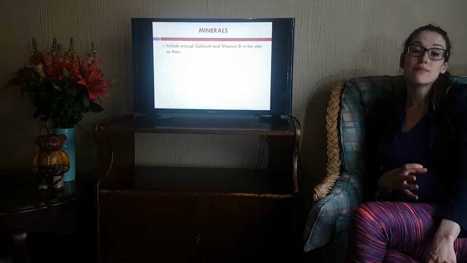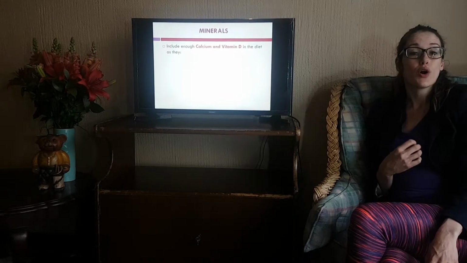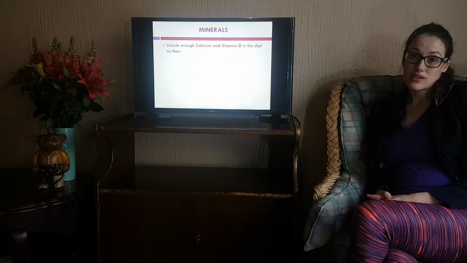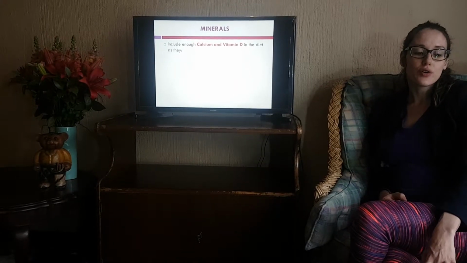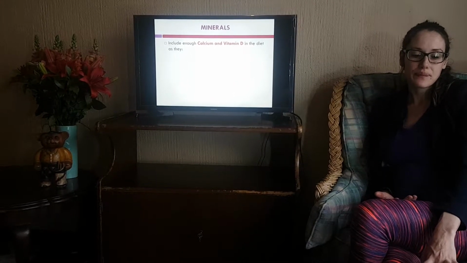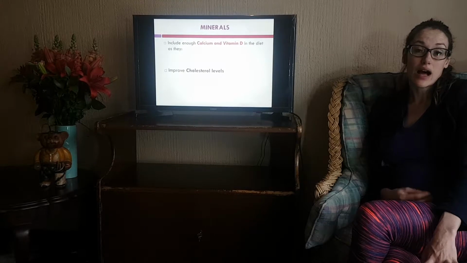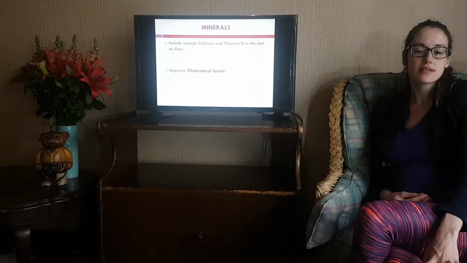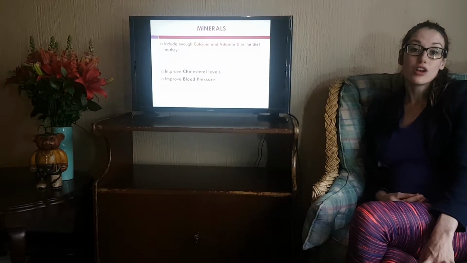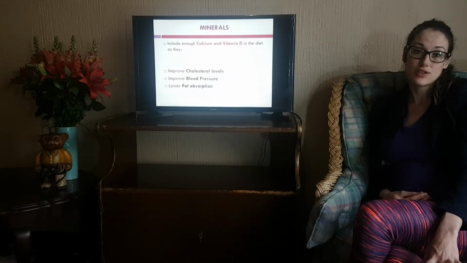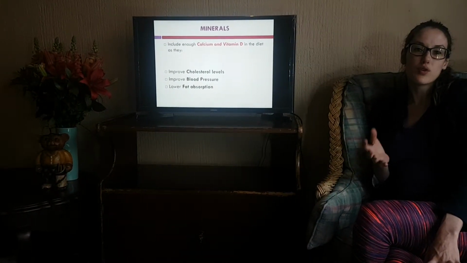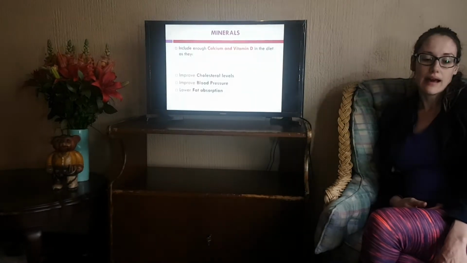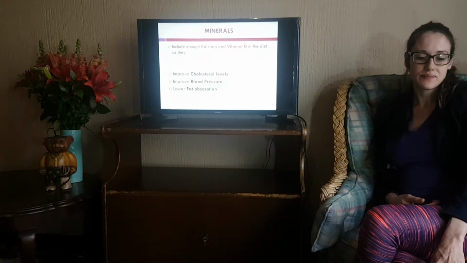Then minerals. There are certain minerals that are very important for cardiovascular protection or macrovascular protection. These include calcium and vitamin D. Calcium and vitamin D help to improve cholesterol levels, blood pressure, and lower the absorption of fat into the body, which then will aim for improved weight loss and improved cholesterol levels in the body.